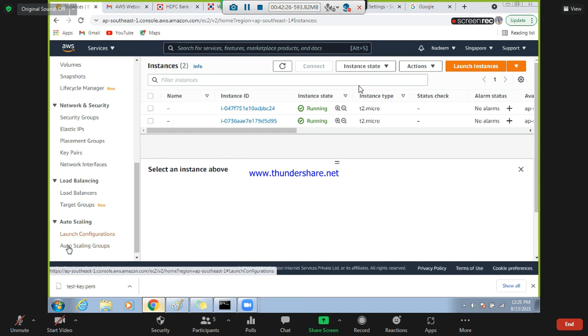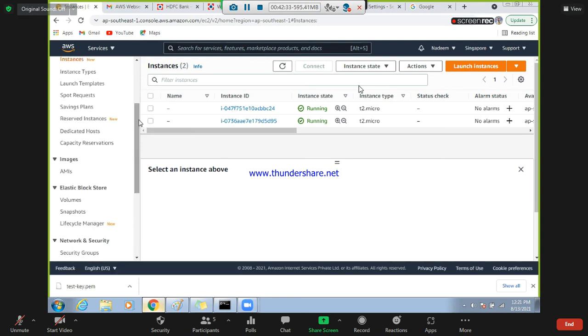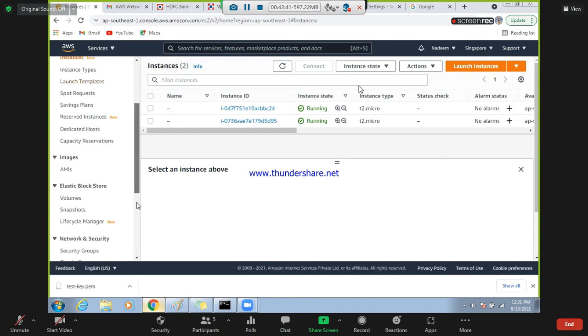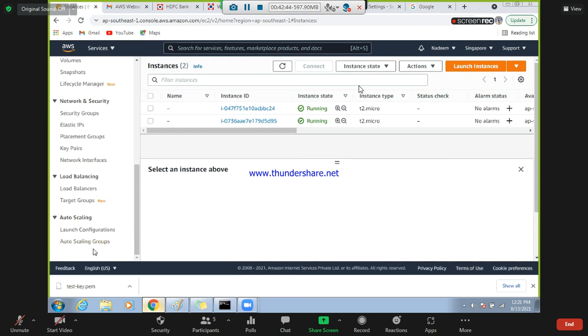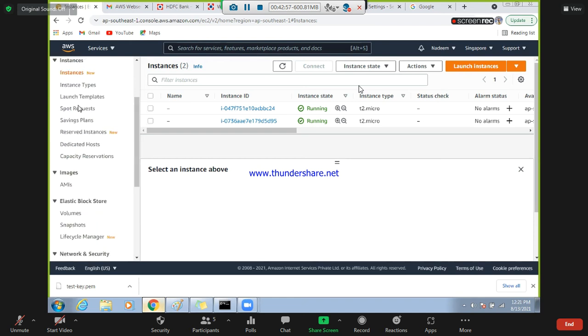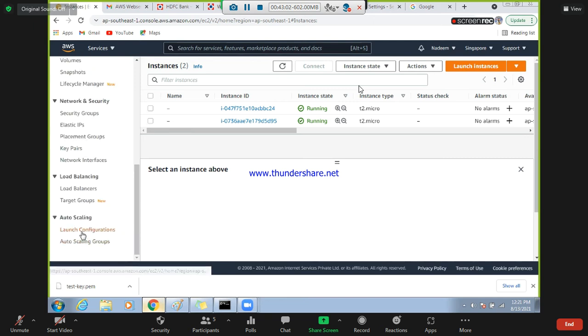Just think on it. See, by the name auto scale, scale means what? The difference here is, launch template means you're providing the quantity, how many servers you want. But in auto scaling, you are telling this is my desired option, say 2, but in case the traffic increases, a maximum of 5 servers can be there. That's the difference. Launch template will not do that for you. You need to go and manually create that. But auto scaling is an automated process.